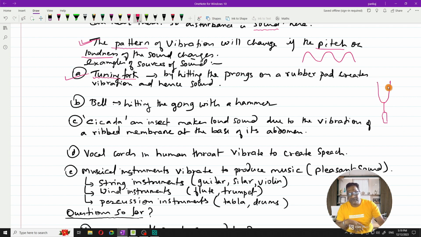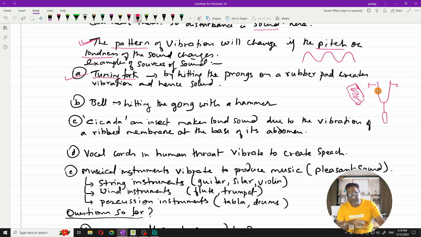Now this tuning fork is made up of metal, and this U-shaped object, when it is banged on a rubber pad, suppose you have a thick rubber pad over here to bang it on, what will happen? These are the two arms of the tuning fork.